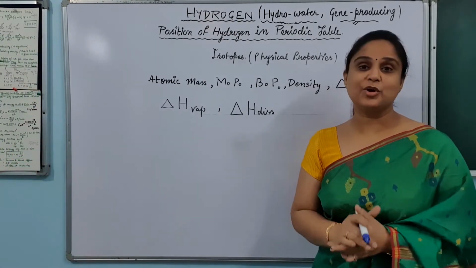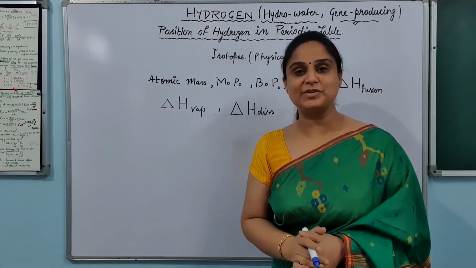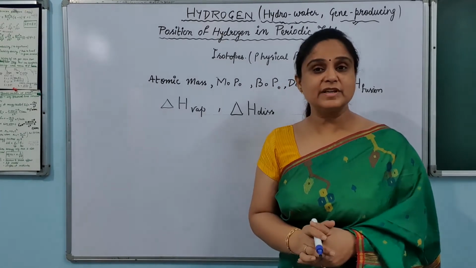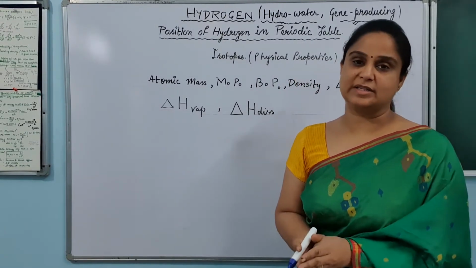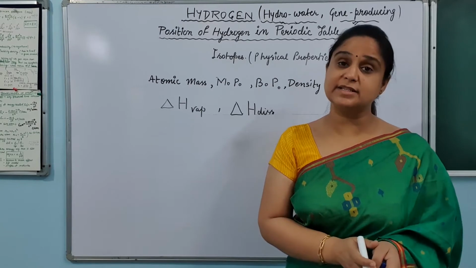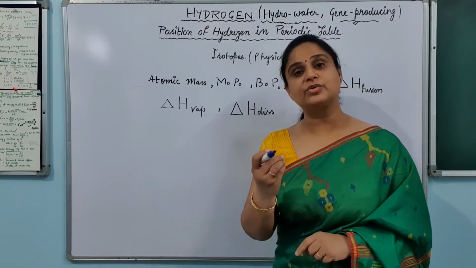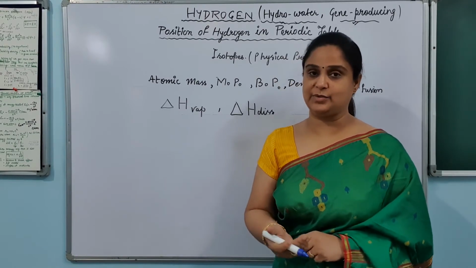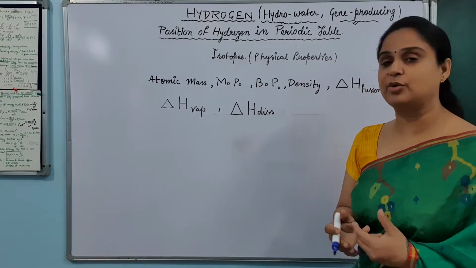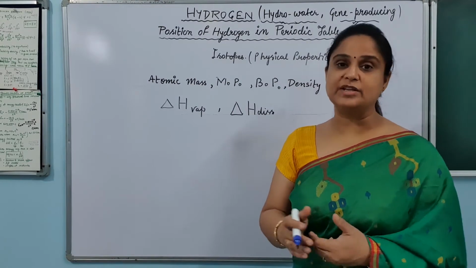Okay. Now let's talk more about the isotopes of hydrogen and their physical properties. Physical properties, we know that they depend on the mass. That is why the physical properties are changing. But chemical properties, as I said, depend on the number of electrons, the configuration of electrons. So that will not change. So let's see how the physical properties change for the isotopes of hydrogen.